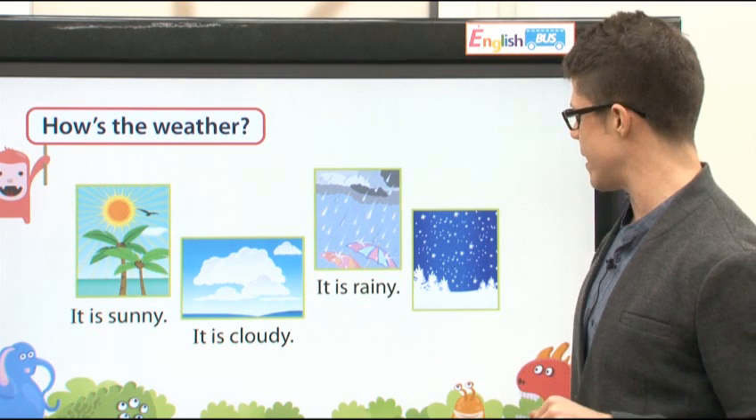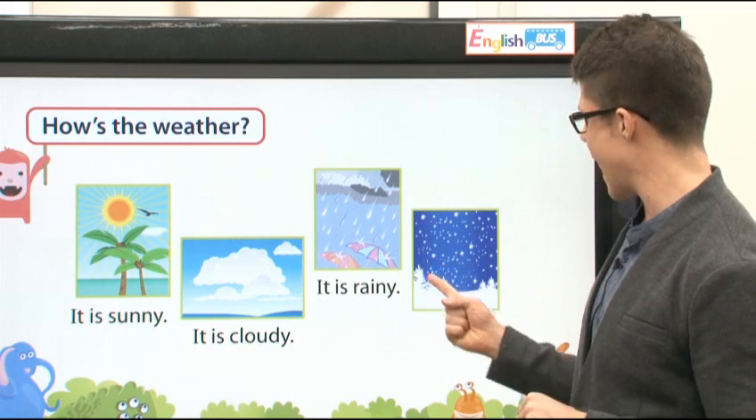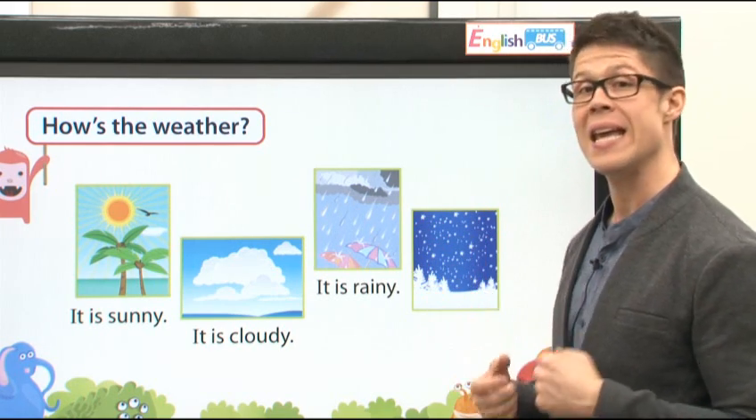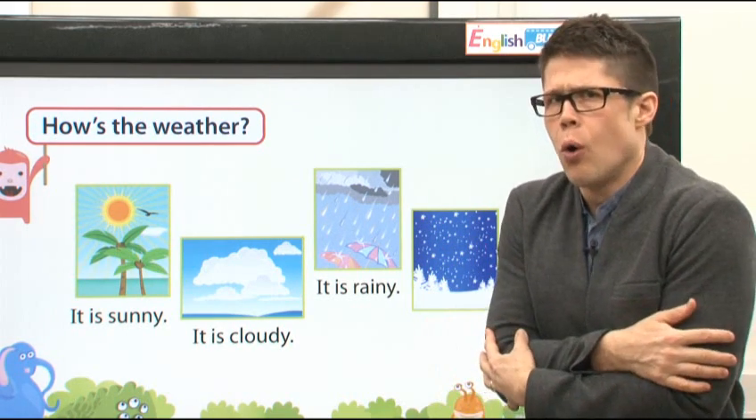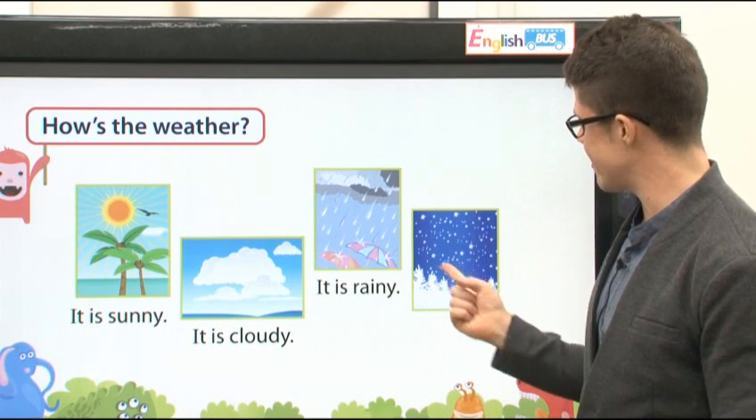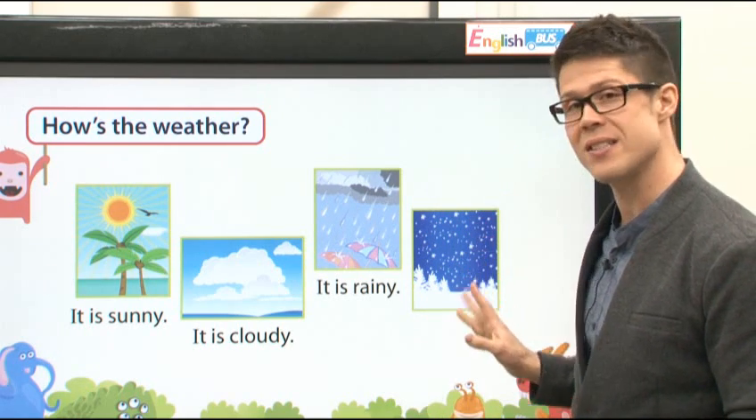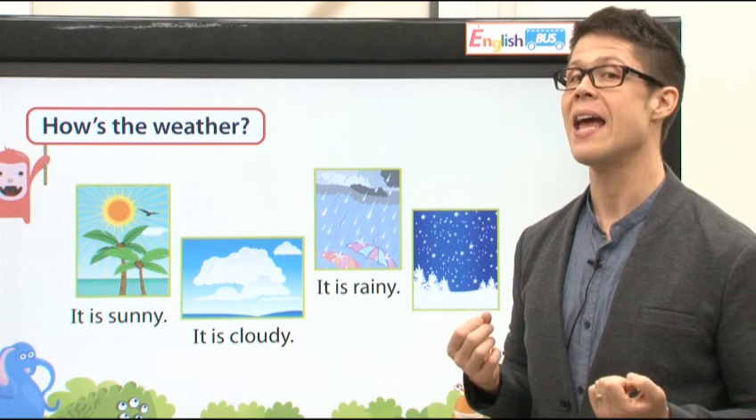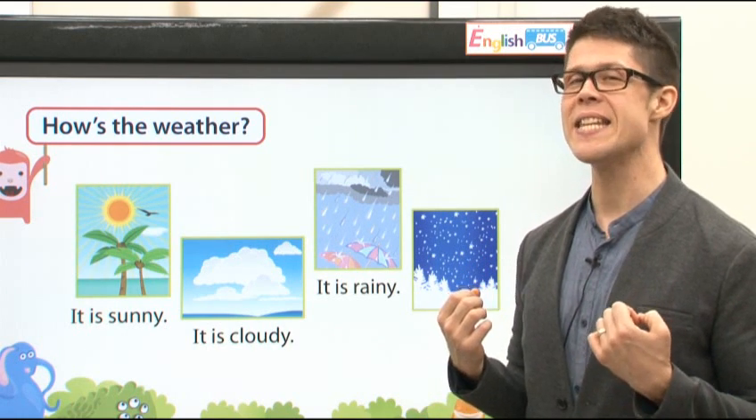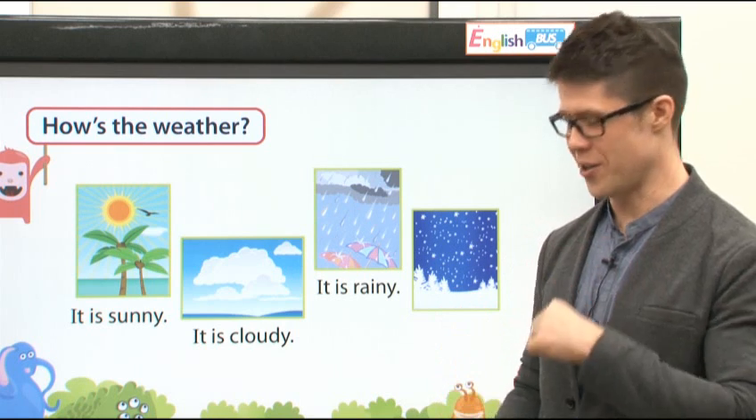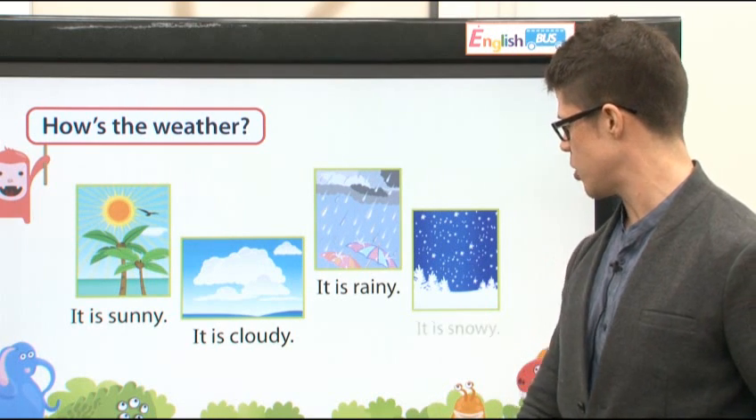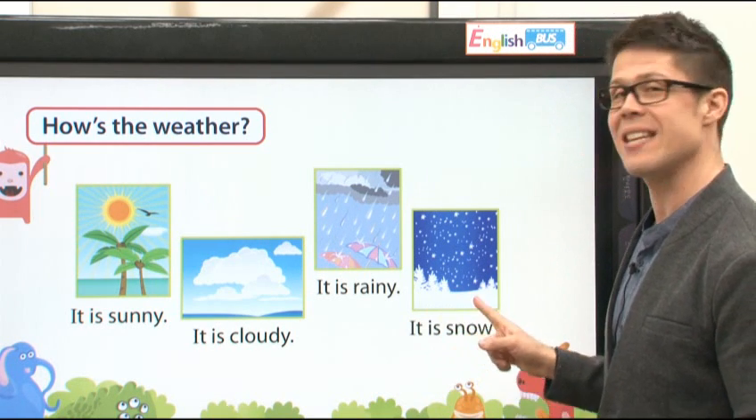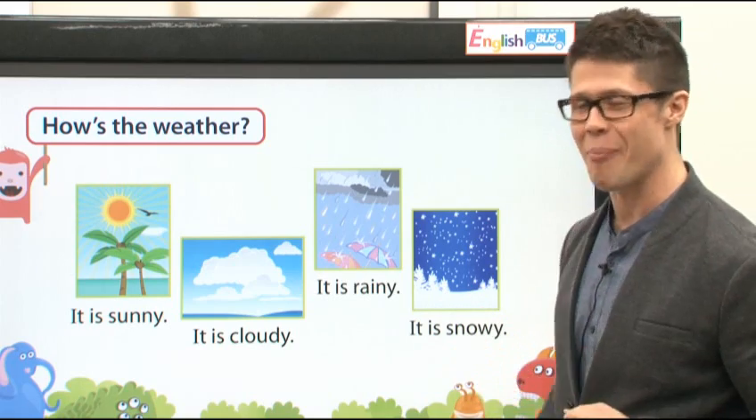And after it is rainy, here we have some snow, right? In the winter, when it's cold, this white stuff falls from the sky. This is snow. So what do we say? It is wonderful. Yes, the answer is, ta-da! It is snowy. Great job.